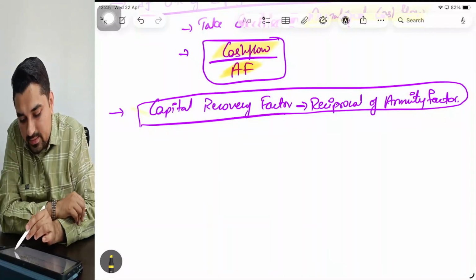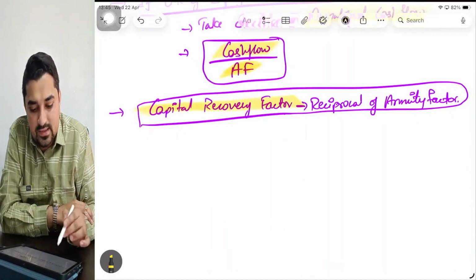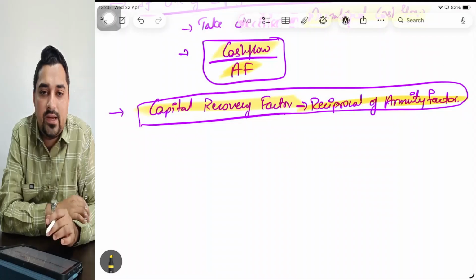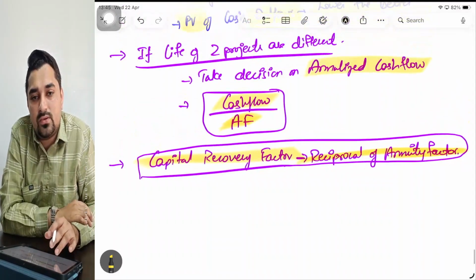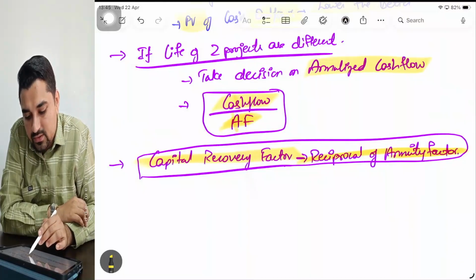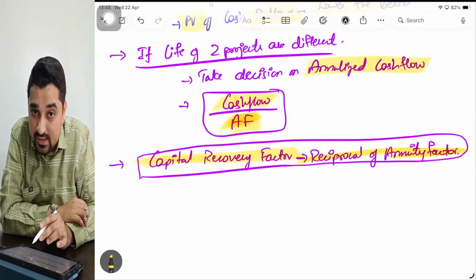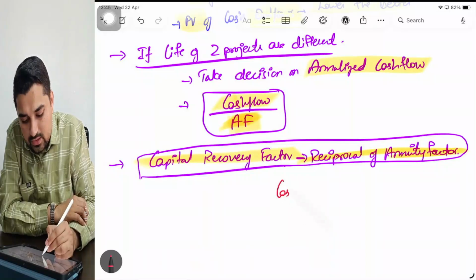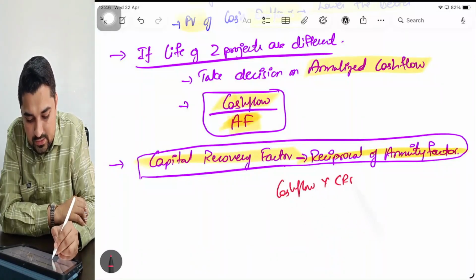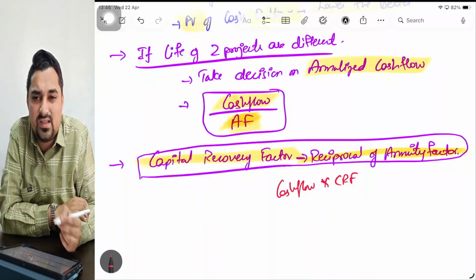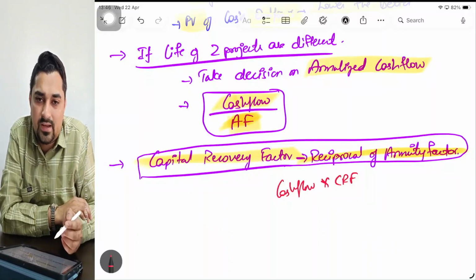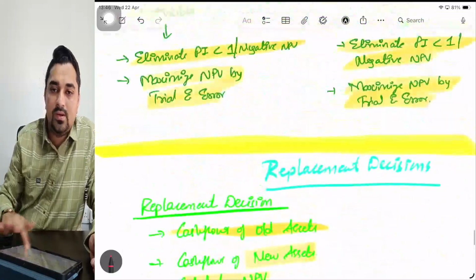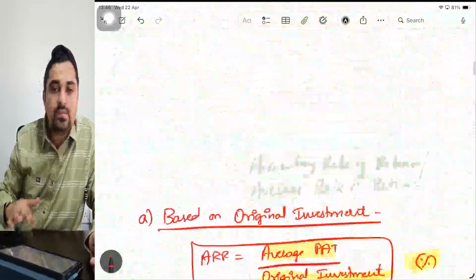And what is the meaning of capital recovery factor? Capital recovery factor is nothing but the reciprocal of annuity factor. So in the question, if you want to calculate annualized cash flow, either you will divide the cash flow by annuity factor, or if capital recovery factor is given in the question, rather than dividing, alternatively you will multiply cash flow into capital recovery factor, because capital recovery factor is nothing but the reciprocal of annuity factor. Either divide by annuity factor or multiply by capital recovery factor. So this is all about capital budgeting.